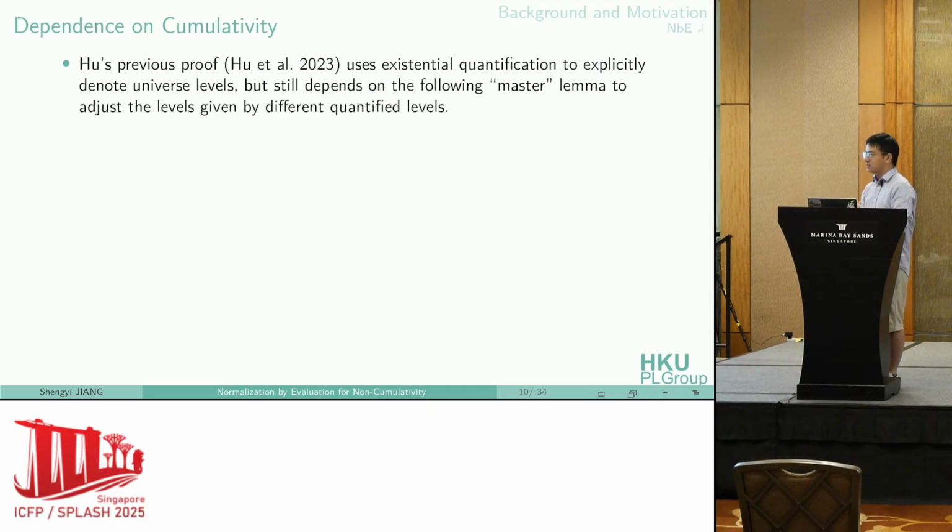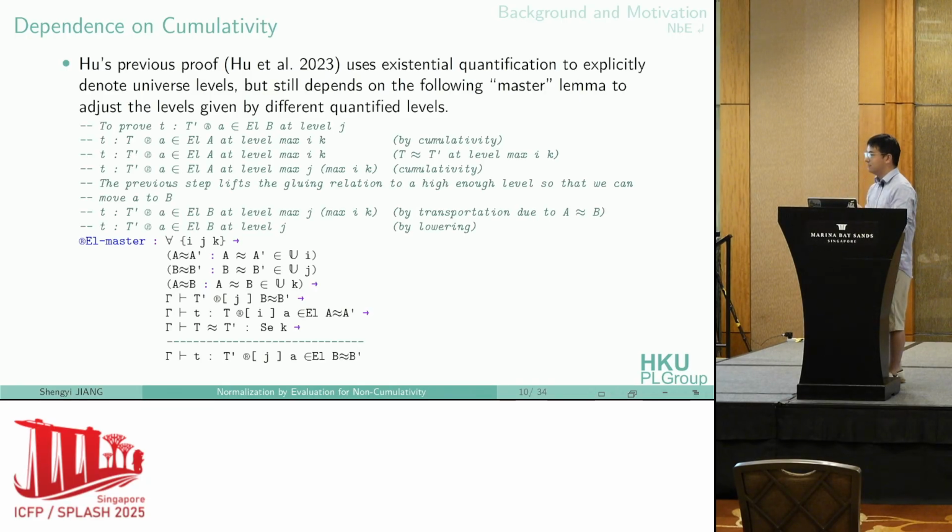And Jason's proof, a refined Abel's proof, they use existential quantification to explicitly denote universe levels, but they still depend on the following master lemma to adjust the universe levels. We don't need to look at the signature, but the key point is that we need to lift all types to this max of i, j, k levels, and these i, j, k are given by 3 different existential quantifications.